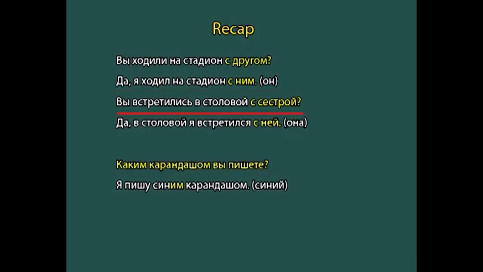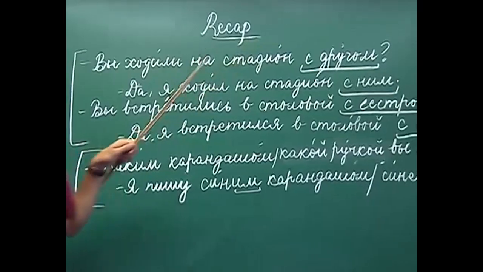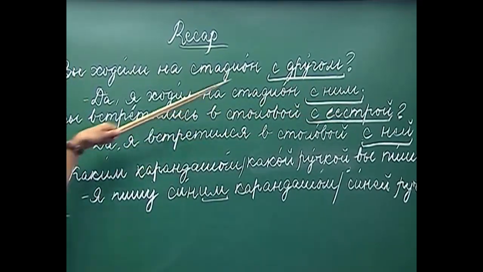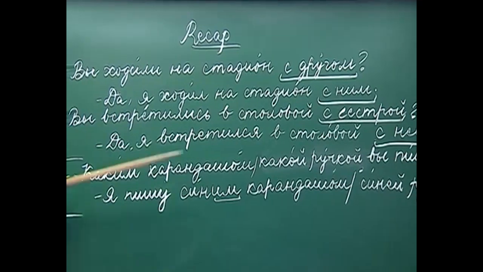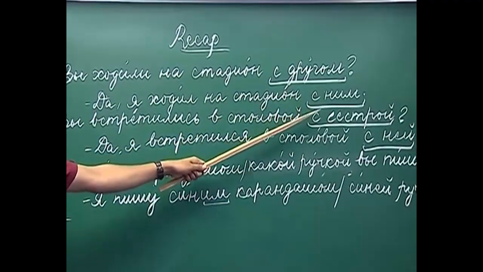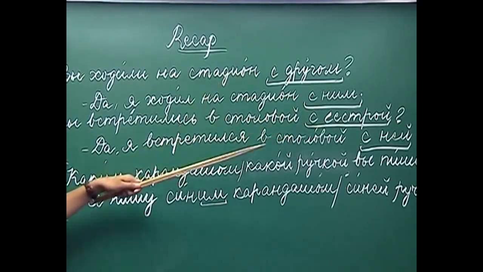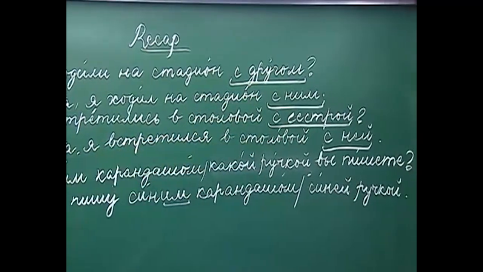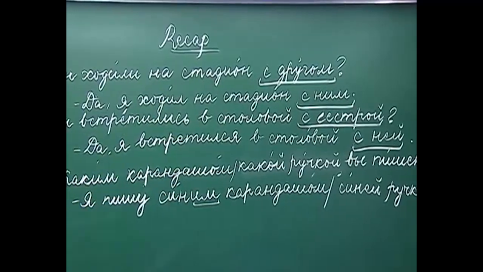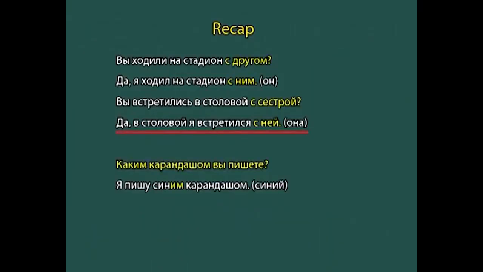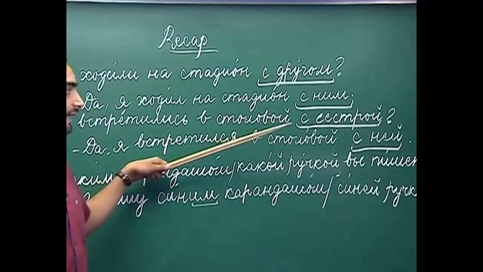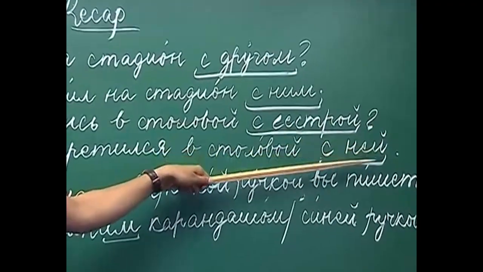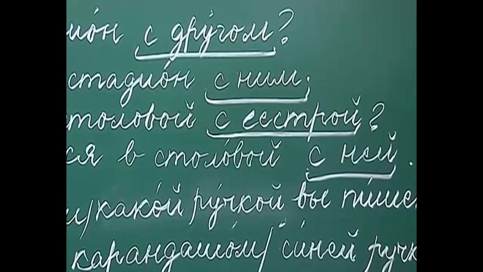The next is: Вы встретились в столовой с сестрой. So, did you meet in the canteen with your sister, or did you meet the sister in the canteen? If you have to use a personal pronoun in place of сестрой, what will you use? Third person, singular number, feminine gender, which is она. So, how does она decline in the instrumental case? Да, я встретился в столовой с ней. Yes, I met her in the canteen. So, here она becomes ней with a preposition and ею without a preposition.